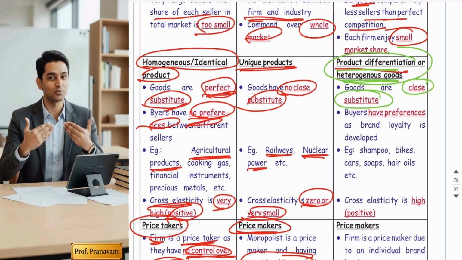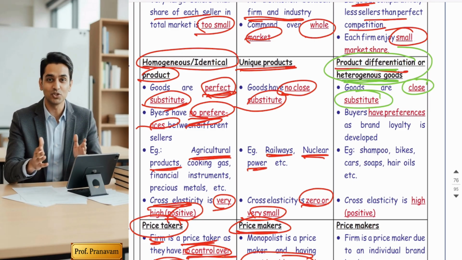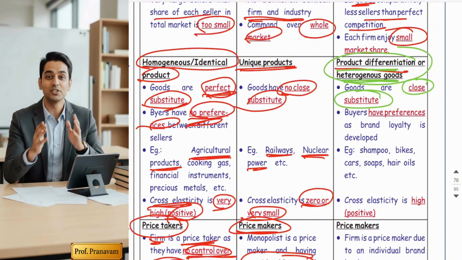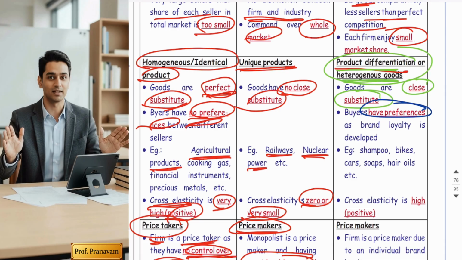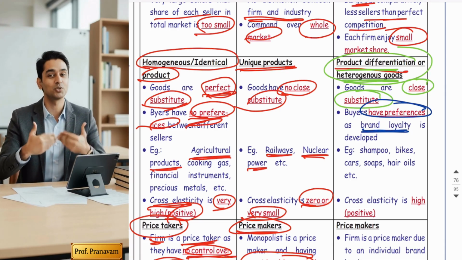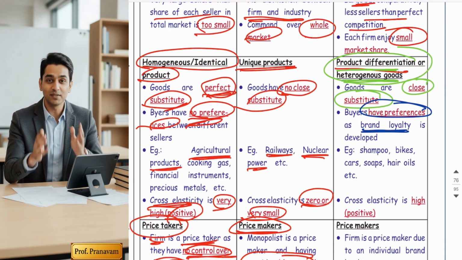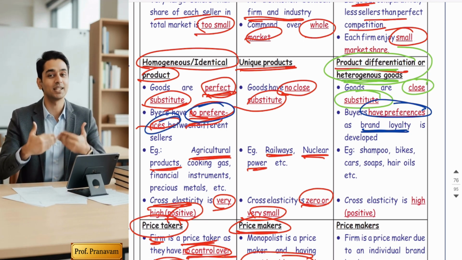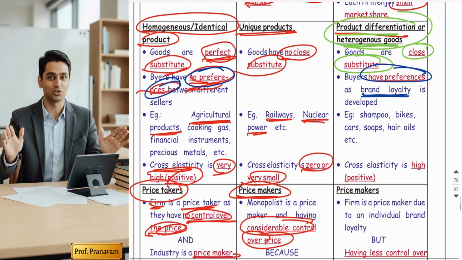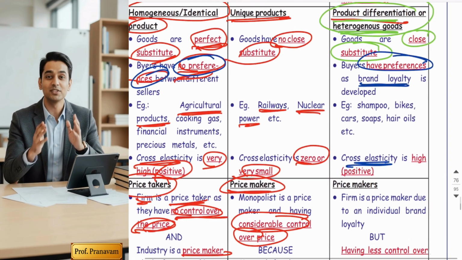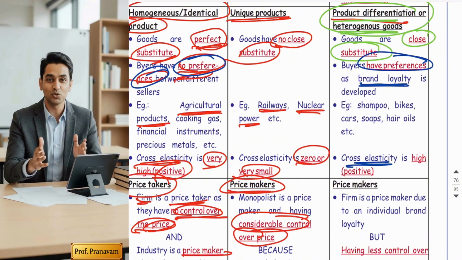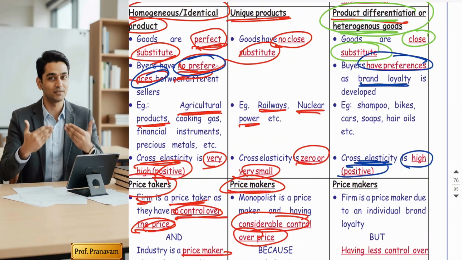So what do you mean by close substitute? Close substitute means buyers have a choice, but they have their own preferences and they also show brand loyalty. There is a brand loyalty. In perfect competition, there are no preferences, no choices, right? But in monopolistic competition, there are choices. Now, what will be the cross elasticity? Because the goods are close substitutes, as per cross elasticity theory, substitute goods always have positive cross elasticity.